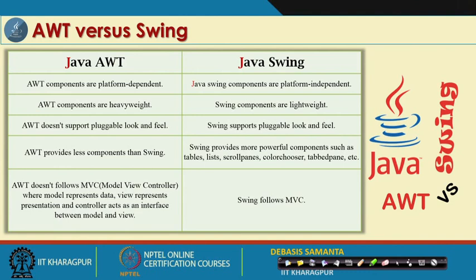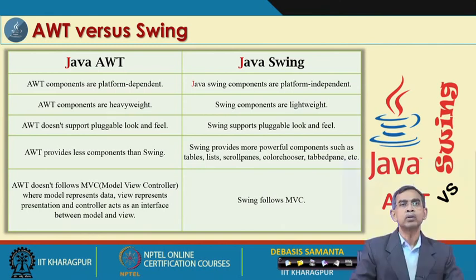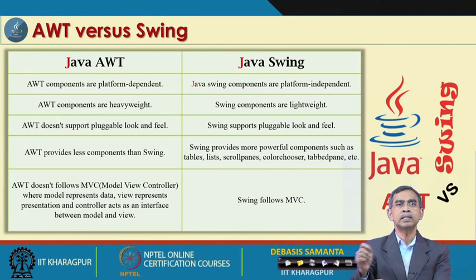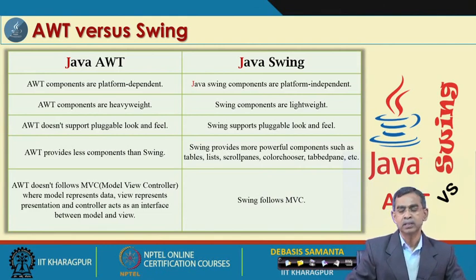All those things are not there in AWT, but those are there here in Java Swing. Another advantage of Java Swing is that it follows one concept in graphical user interface programming called the model view controller, or MVC. AWT does not follow MVC, whereas Swing follows MVC. I don't want to discuss details about the MVC, which is not so relevant to this discussion.